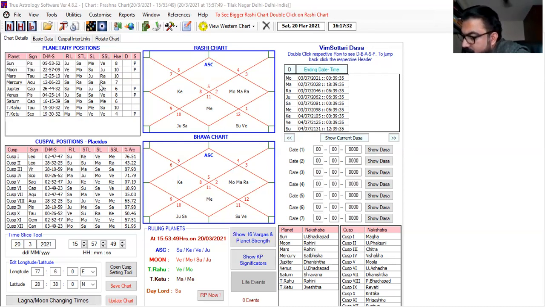6 and 11. 1, 6 and 11. It goes in favor of this native or this theme. Yes. Okay. Definitely 5 is there, but 5 is weaker than the 6. Now we will read the promise of the 6th cusp.